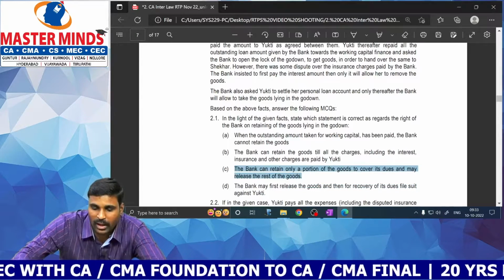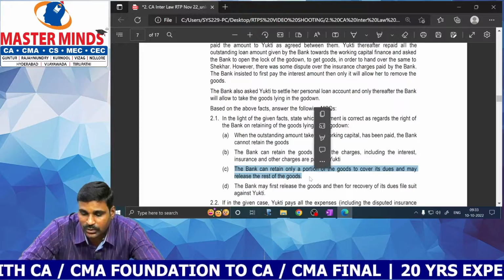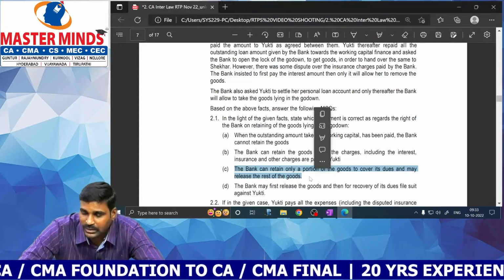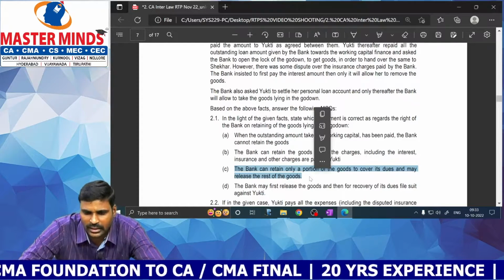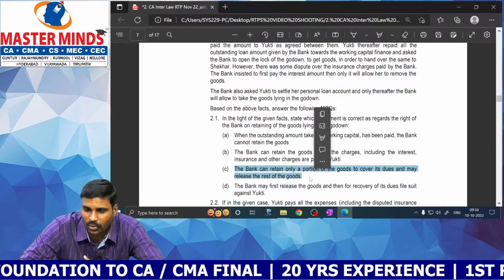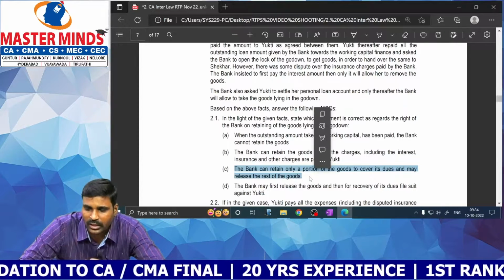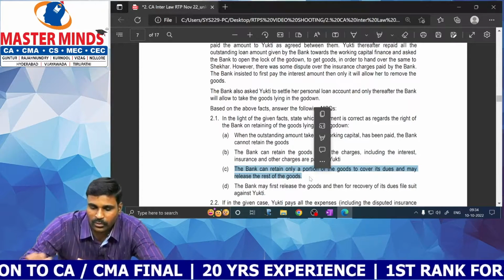So here the bank can retain only a portion of the goods to cover its dues along with original principal amount and interest, and may release the rest of the goods. It is not necessary to retain whole goods. So whatever is required to settle the dues, that can be retained. Remaining goods can be released.